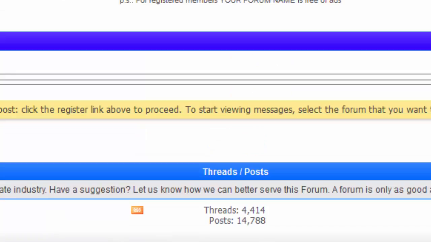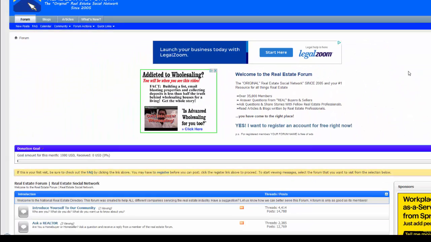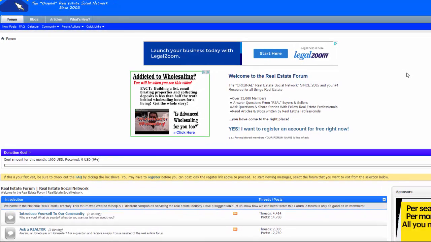So the idea with this is to actively participate and get people to know you. Then you can build up quite a list of very strong prospects because they know you and they trust you from the forum. You can specialize in just real estate domain names, and you'll become the go-to guy for domain names for real estate. So that's just another idea.